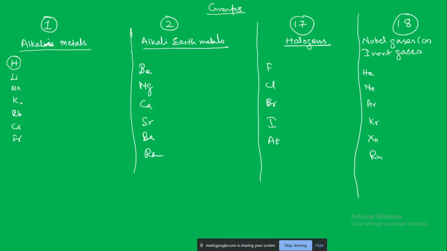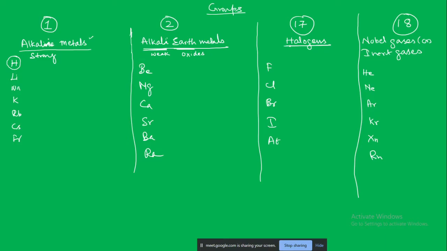Alkaline earth metals. Alkaline earth metals means what? They are able to form an alkaline solution with water, but the nature of that alkali is weak. Here the alkali is a strong alkali or strong base. So here in group 2 they are alkali but weak. Earth, why earth? Because generally it is available in the earth's crust as oxides. So the earth metals are normally found in the earth's crust in oxide form.